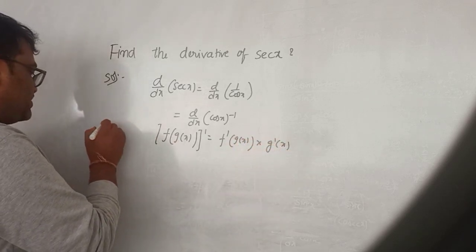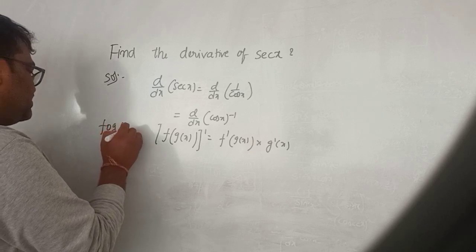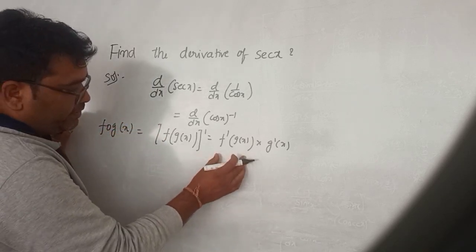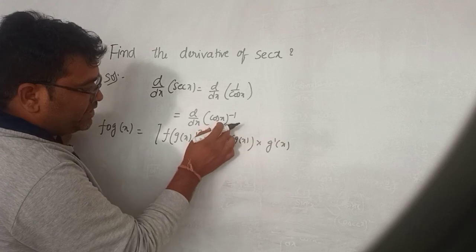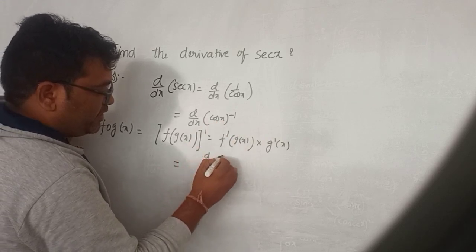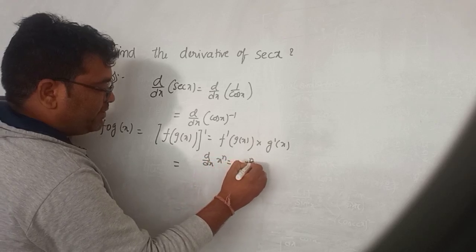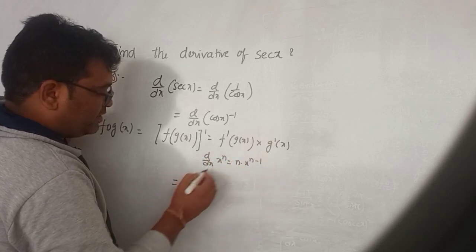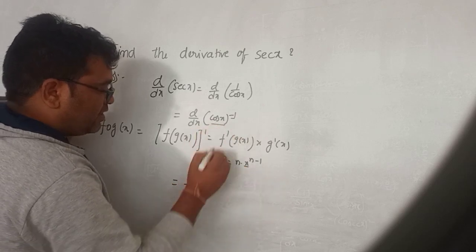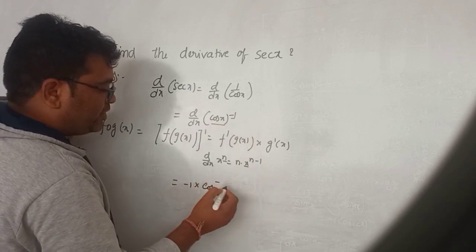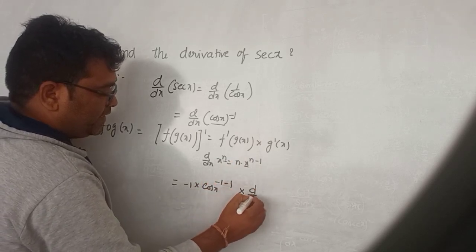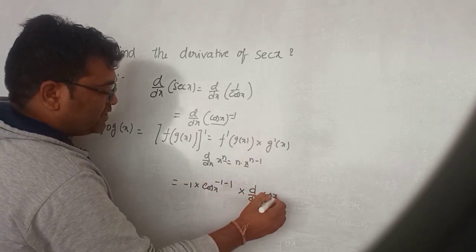So f of g of x is nothing but f circle g of x. So similarly, you have to do first, exponential is there. So d by dx of x power n is n into x power n minus 1. Here n is minus 1, so minus 1. X is cos x whole to the power of n. N is minus 1, minus 1 into again d by dx of cos x.